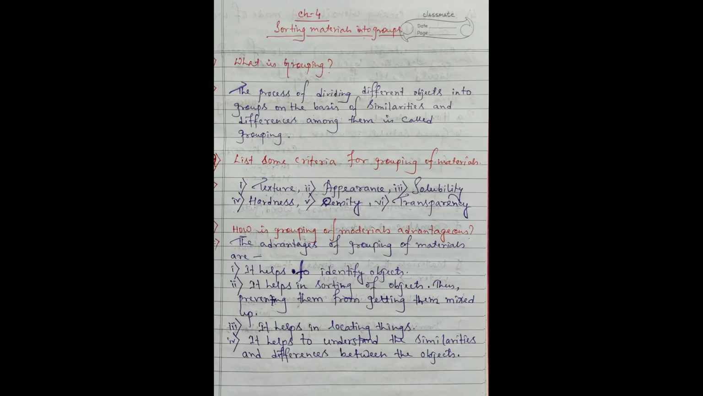Now our next question is, how is grouping of materials advantageous? The advantages of grouping of materials are: it helps to identify objects, it helps in sorting of objects, thus preventing them from getting mixed up. It helps in locating things. It helps to understand the similarities and differences between the objects.